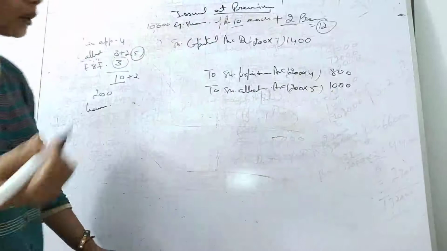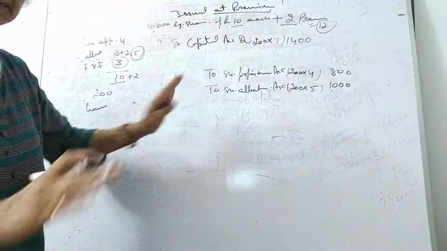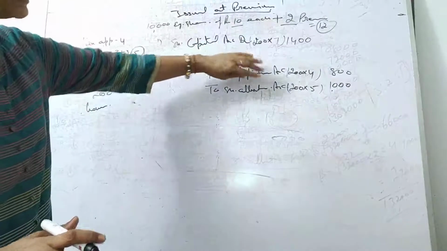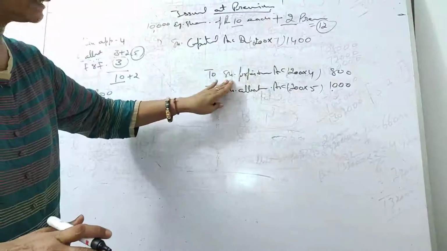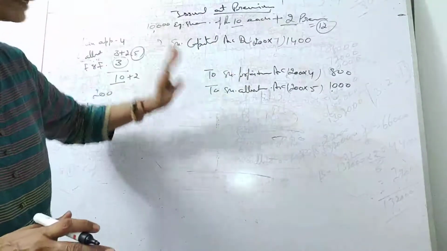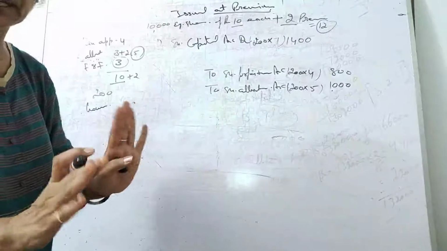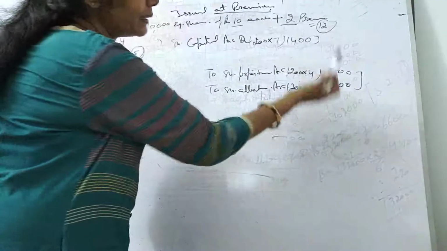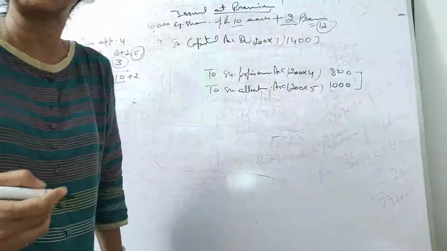All right, now you can see we are moving step by step, still there is no change in that. Okay, share capital, whatever we have credited, we debit it here. Whatever he has paid comes in the forfeiture. Whatever he didn't pay comes in the allotment. All right, now you can see that its debit and credit is not equal, although we have discussed the same theory. Okay, so you can see here it is 1800 and here it is 1400.